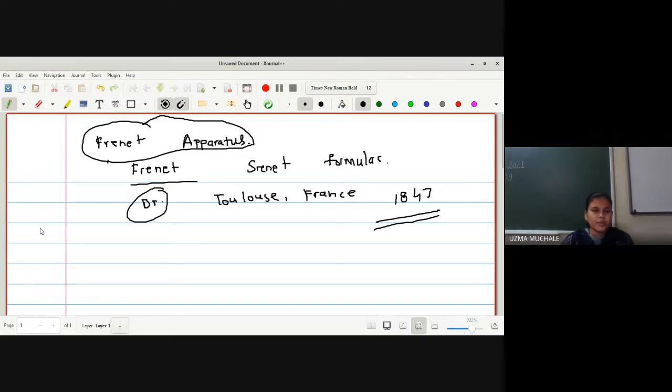Okay, because the concepts of algebra that you are studying, algebra 1, 2, real analysis 1, 2, all these concepts were there in the 16th century. But this Frenet apparatus was introduced in the 19th century. So this is a new one. And whatever we are studying about algebra, real analysis, linear algebra, all these concepts were introduced in the 16th or 17th century. So it has a large number of results.